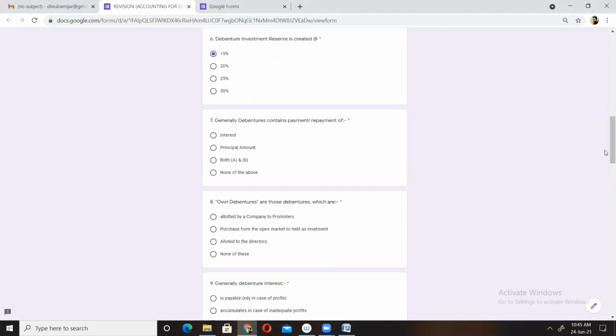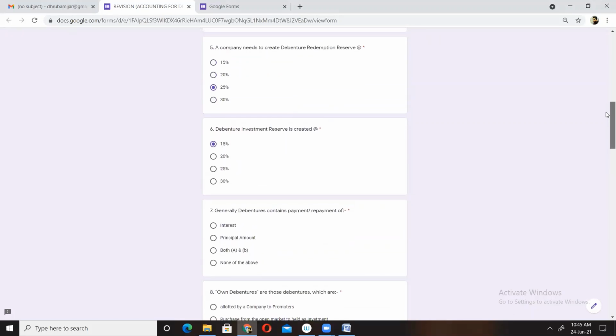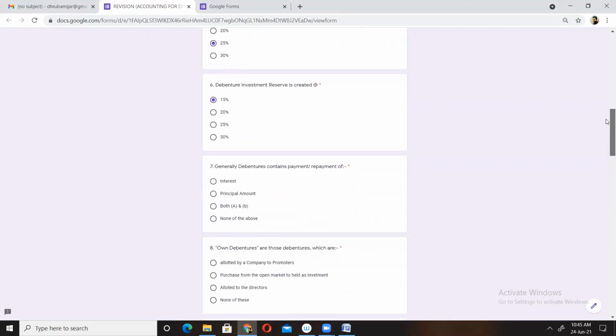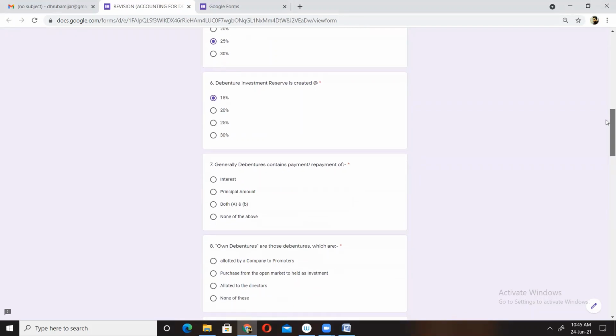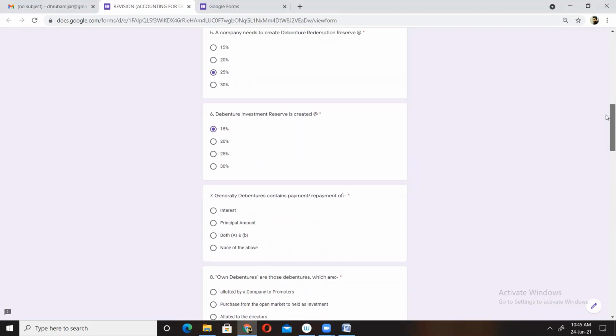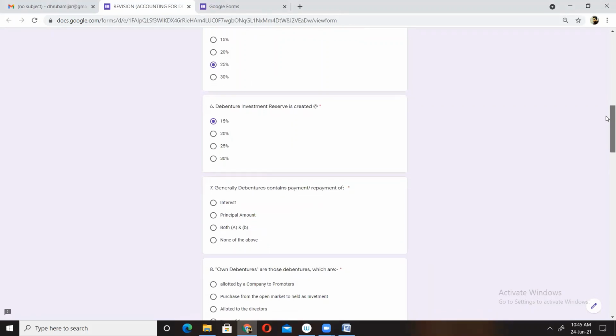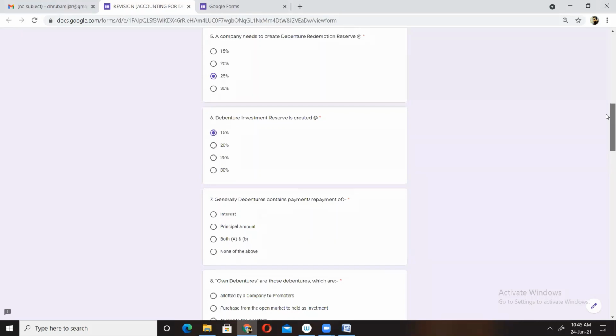So we have got two terms here. In question number 5, we got the term debenture redemption reserve, and in question number 6, we got the term debenture investment reserve. Now, what are these two terms? We will get to them in the upcoming questions when we have some practicals.